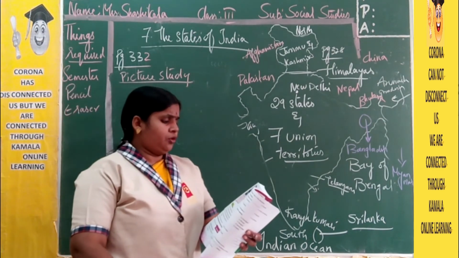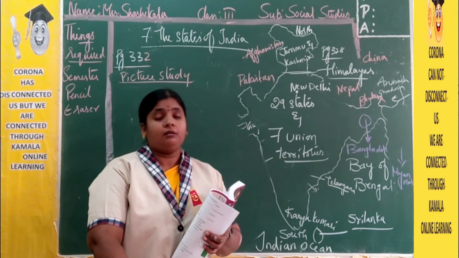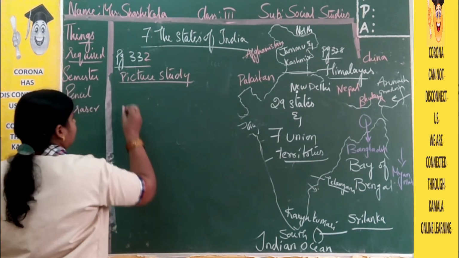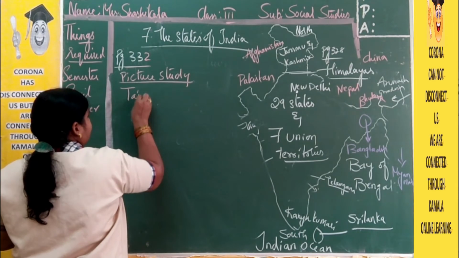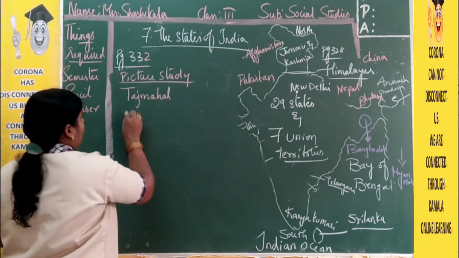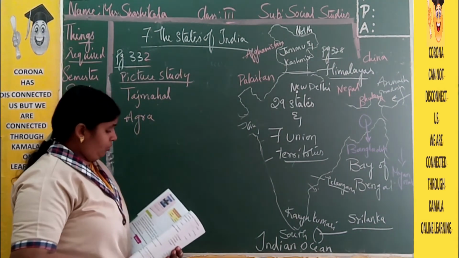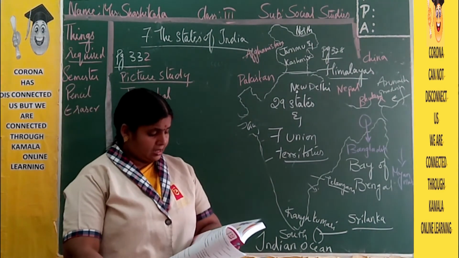Now identify the monument. This is one of the wonders of the world, right? This is Taj Mahal. And where is it located? In Agra. So this is the answer of picture 7.